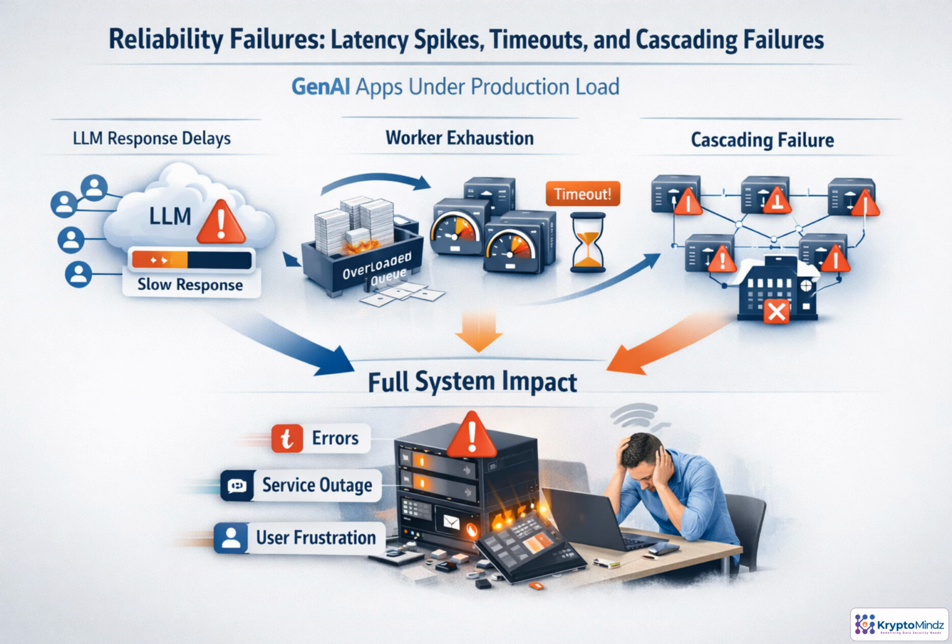A GenAI app can look perfect in testing, then collapse when an LLM slows down. Latency spikes become timeouts, retries, exhausted workers, and frustrated users. In this lesson, we'll trace that failure chain and look at how to design against it.